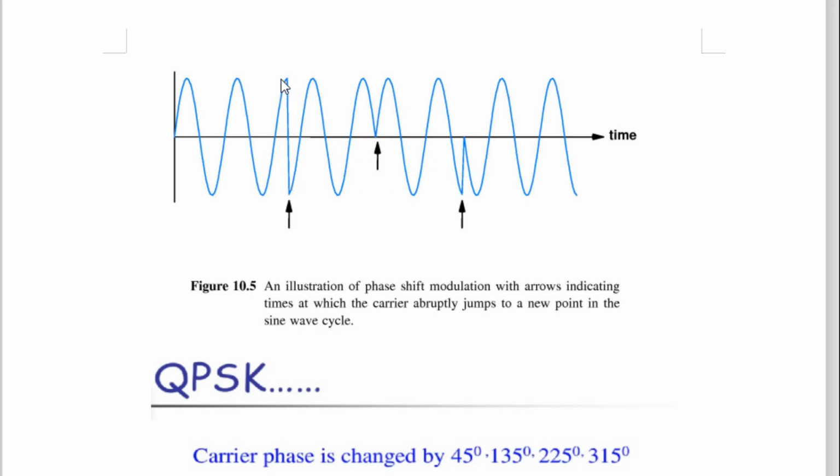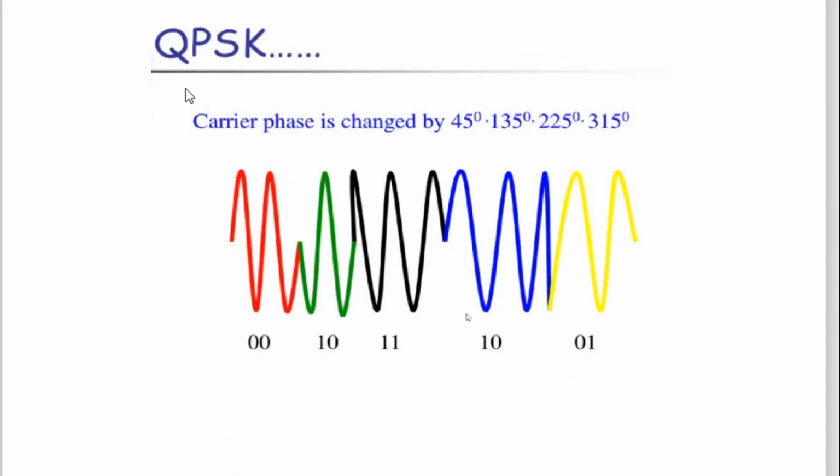You can go here, see, this phase shift is taking here. Here it is 90 degrees, because it goes like this and then straight away comes like that. So this phase shift is not 180 degrees, it is 90 degrees. And here it is not 90 degrees, it is greater than 90 and less than 180. Like that, the phase shift can be done at different locations, and that's why the logic of QPSK is there.